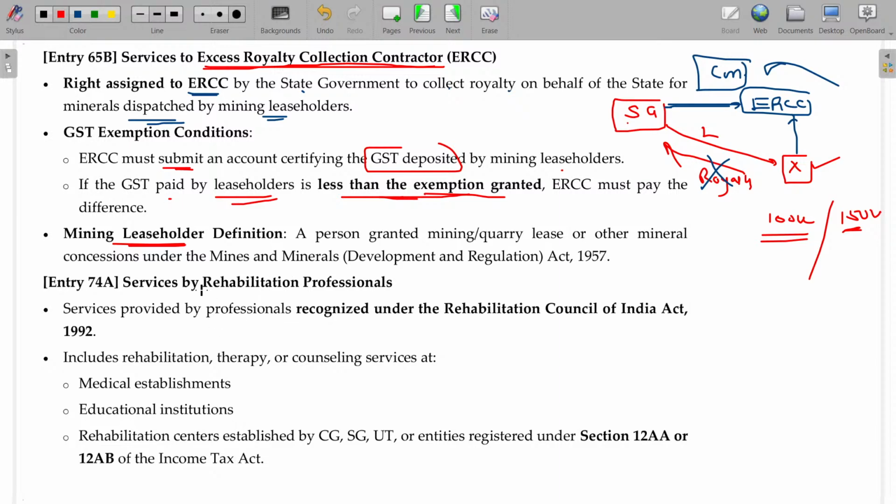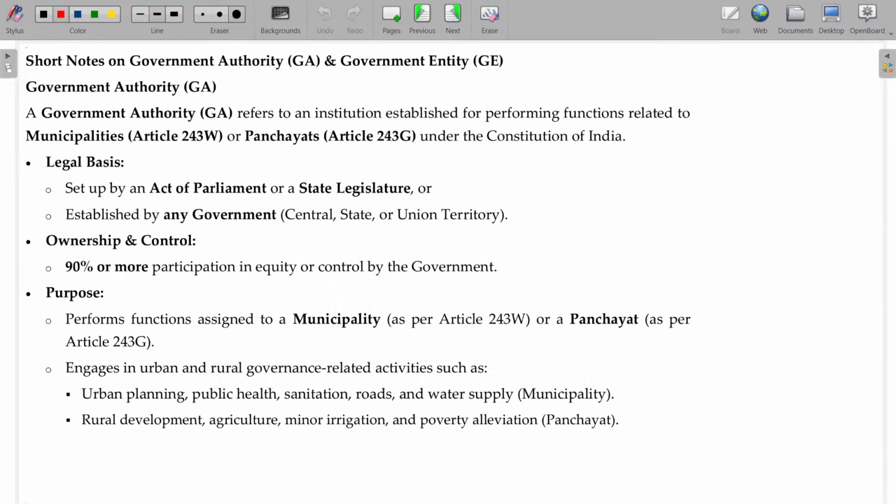Next one being services by rehabilitation professionals like doctors. Okay. Professionals recognized under the Rehabilitation Council of India, which includes rehabilitation, therapy, counseling services rendered at hospitals, education institutions, and run by any trust registered under section 12AA and 12AB. Is that the case? Is that okay? In those cases, you can claim the exemption here.